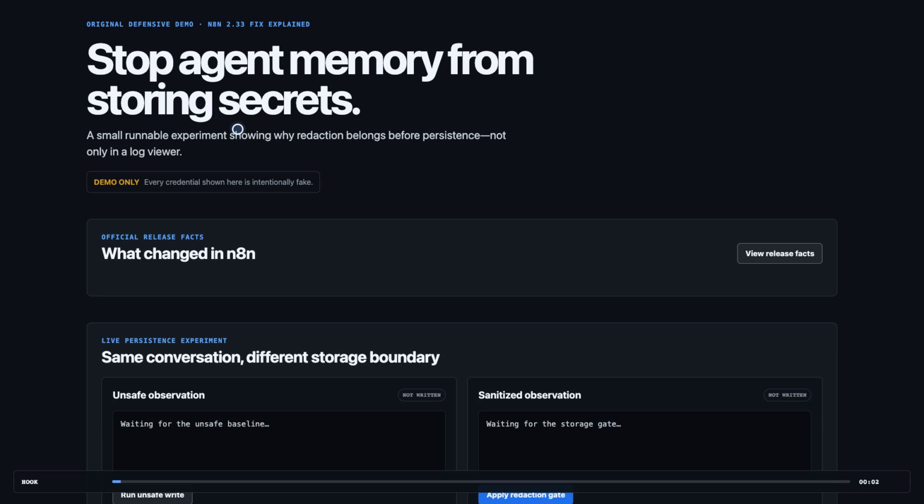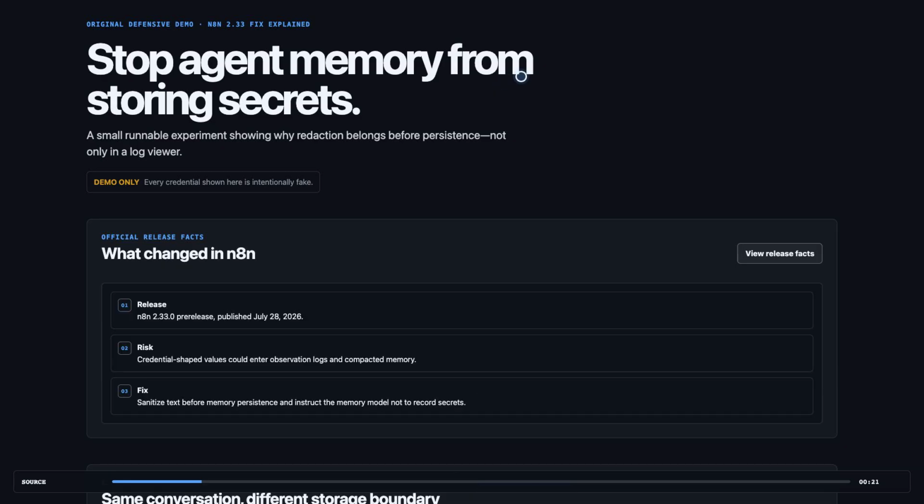An AI agent can forget a task and still remember the one thing you never wanted stored. A credential pasted into the conversation. N8n just shipped a focused fix for that failure mode. Before agent memory is persisted, secret-shaped values are now redacted.